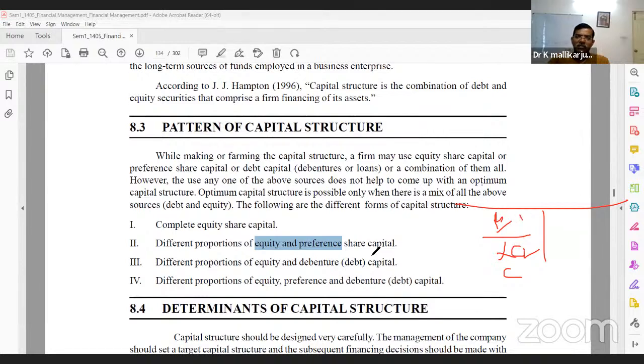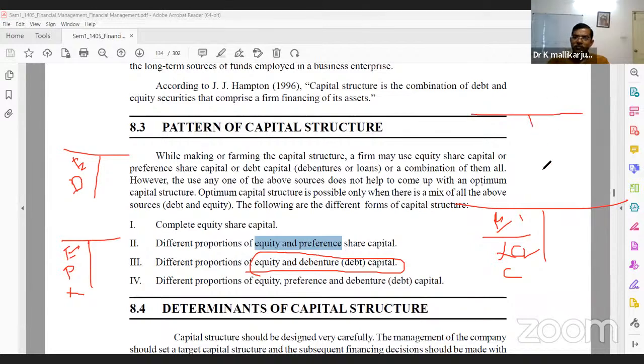The second: in the balance sheet two items are there, equity shares and preference shares, no debts. The third is a proportion of debentures and equity shares. The fourth is a combination of three: equity shares, preference shares, and debentures.